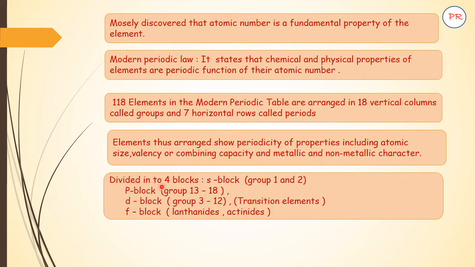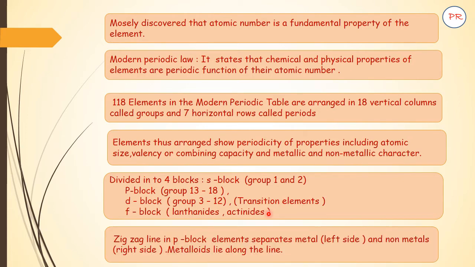It is divided into 4 blocks. S block includes group 1 and 2 elements. P block, group 13 to 18. D block, group 3 to 12, also known as transition elements. F block, lanthanides and actinides. There is a zigzag line in the P block elements which separates the metals, on the left side, and non-metals on the right side. The metalloids lie along the line.